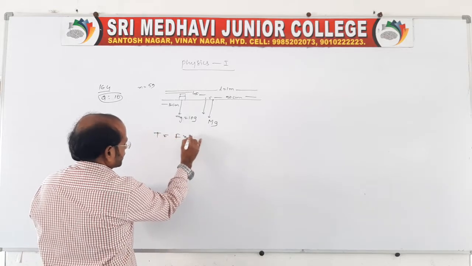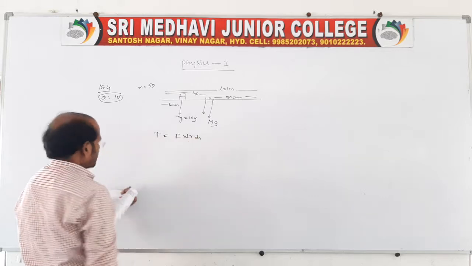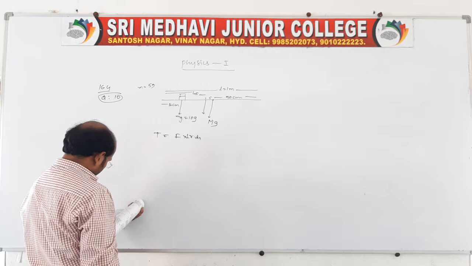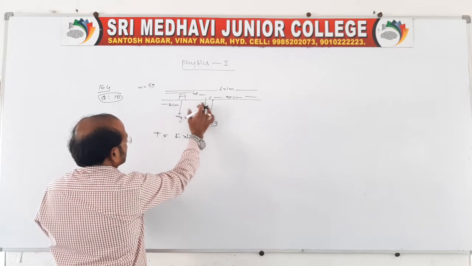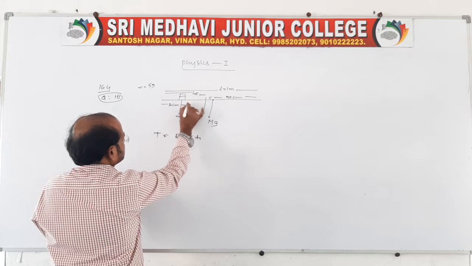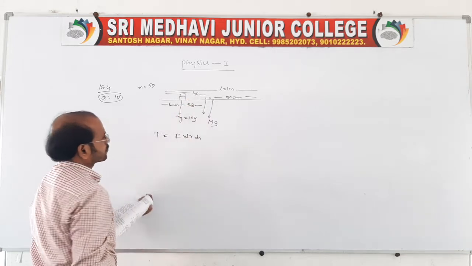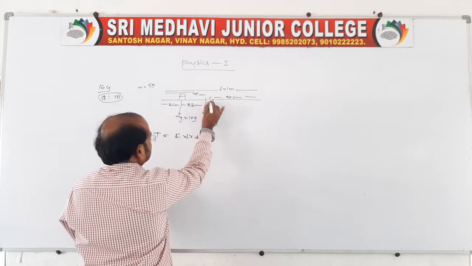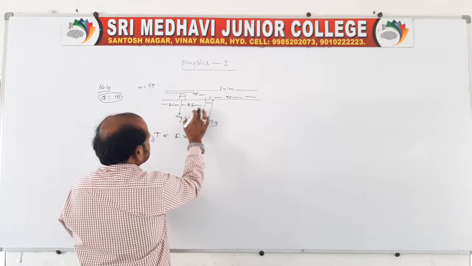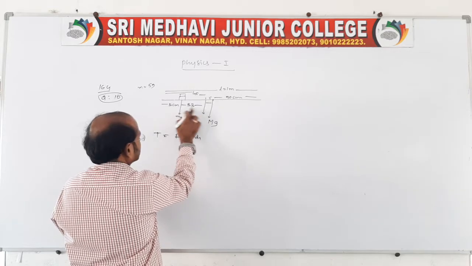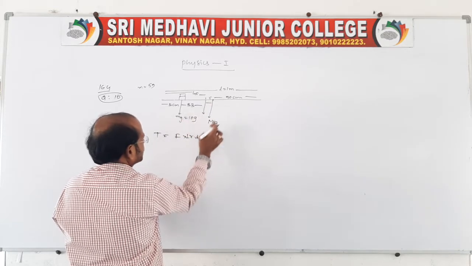Look here, there will be a force acting between these two, because it is balanced at this point. 45 minus 12, what will it be? It is 33 centimeter. And here there is this gap, 5 centimeter. Therefore there is a force acting, this 10 mg into this, and this Mg into this.